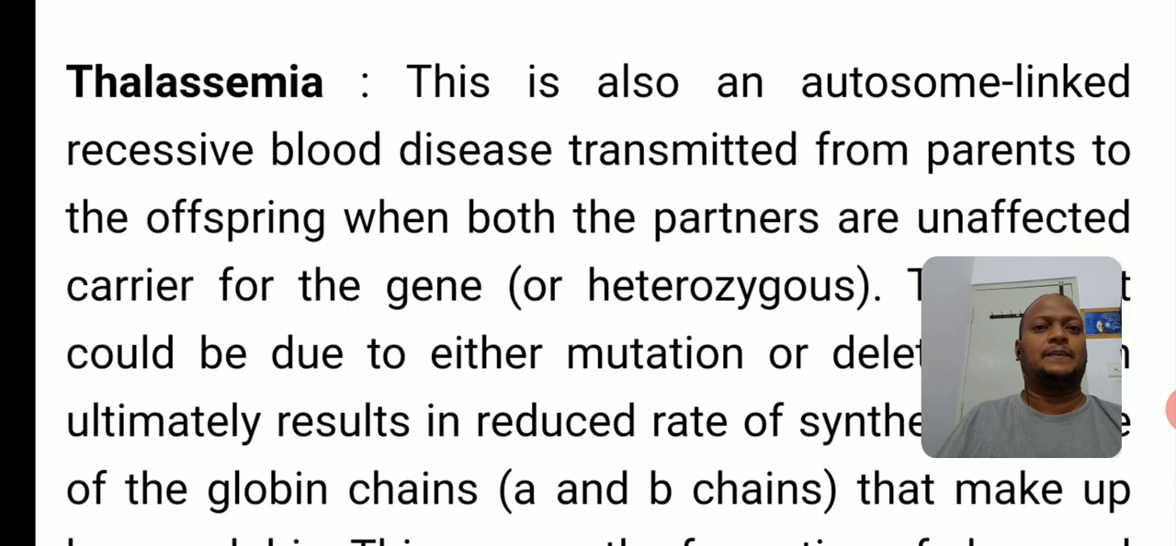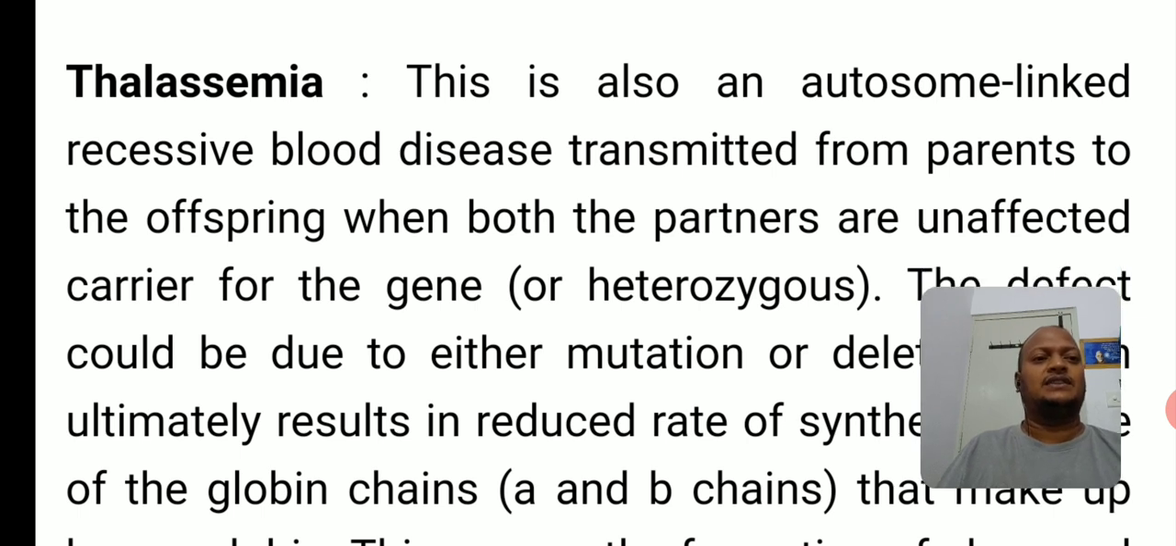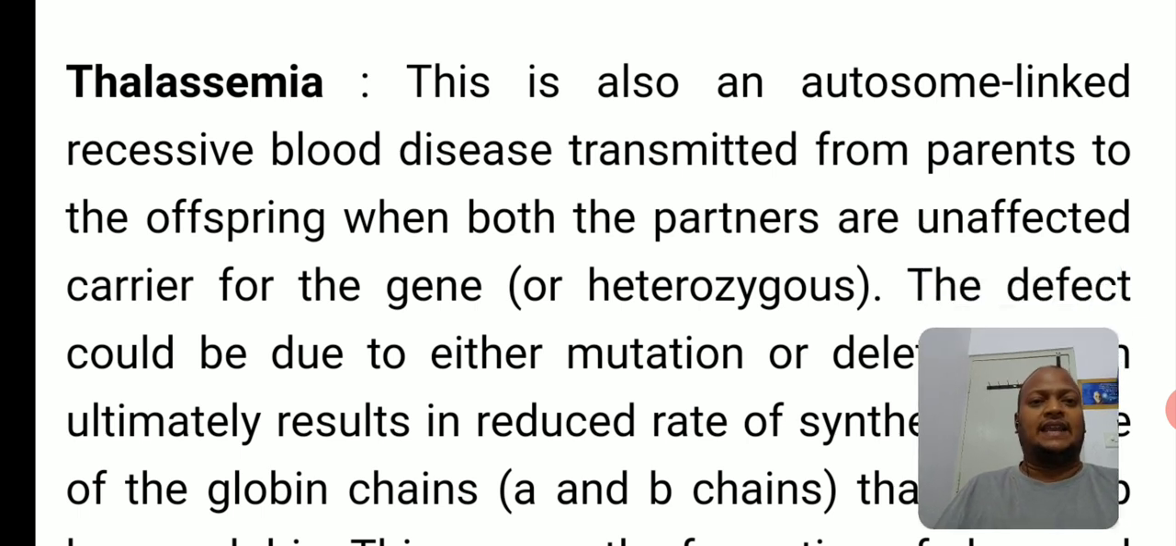Thalassemia is also an autosomal linked recessive blood disease transmitted from parents to offspring when both the parents are unaffected carriers for the gene, or heterozygous, right? So this is also one of the examples. Thalassemia is also an example for an autosomal linked recessive disorder.